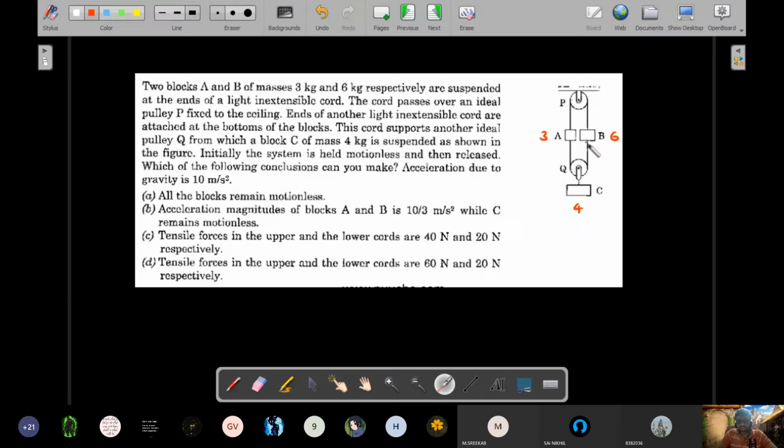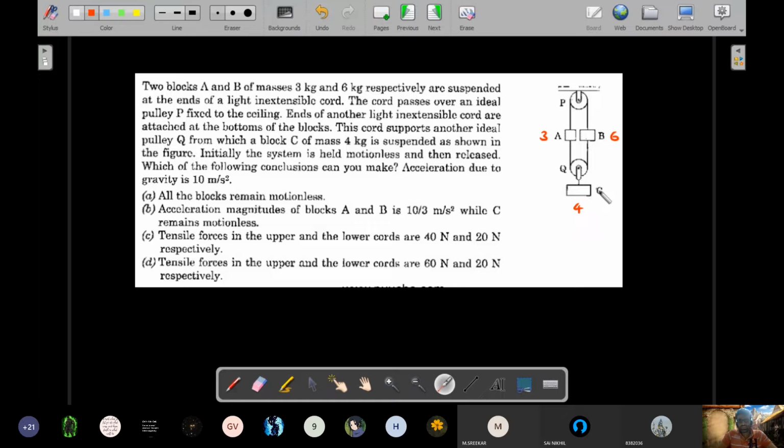Okay, so you quickly realize that assuming things to be in a motionless condition or at rest is not giving you a compatible set of forces. That tells you that option A is definitely wrong. That means something is moving. Now, once you realize that something is moving, you could either say 3 and 6 and 4 all three are moving, or only two of them or only one of them. Again, try to look at some conditions.